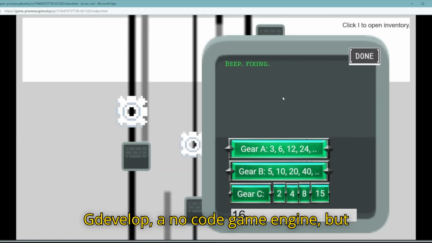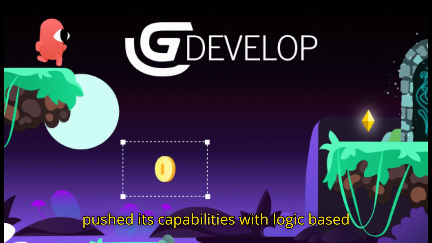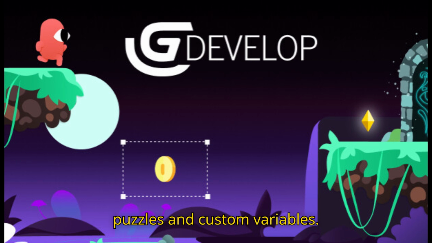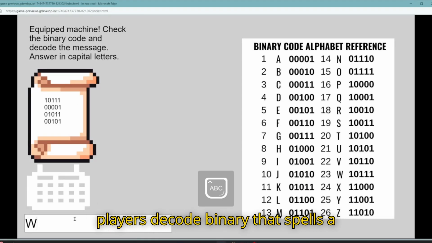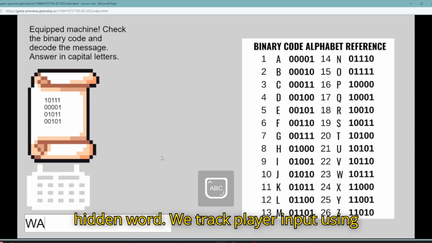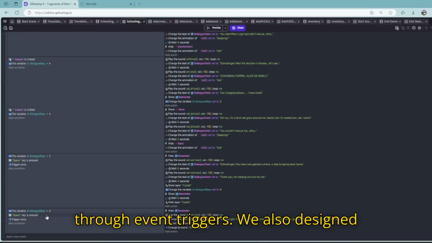We use GDevelop, a no-code game engine, but pushed its capabilities with logic-based puzzles and custom variables. For example, in Ada Lovelace's quest, players decode binary that spells a hidden word. We track player input using scene variables and check correctness through event triggers.